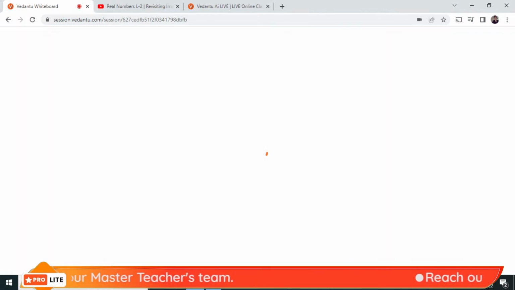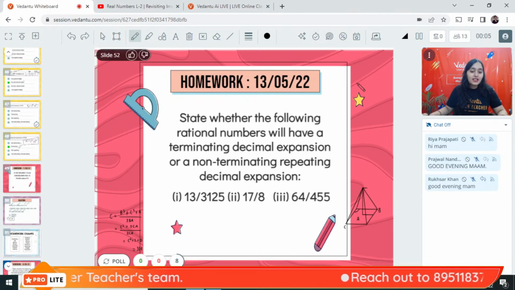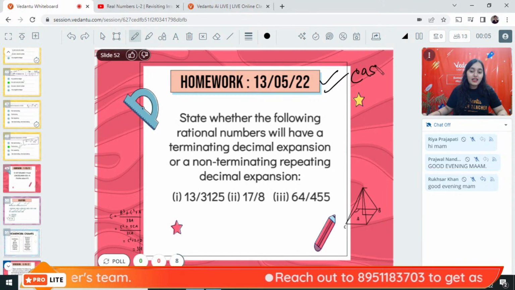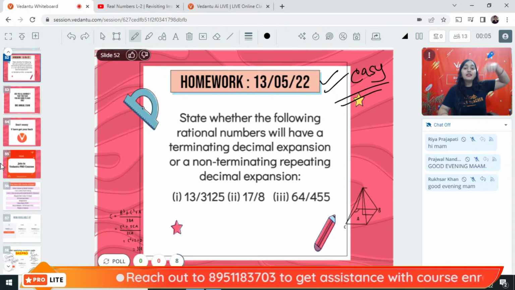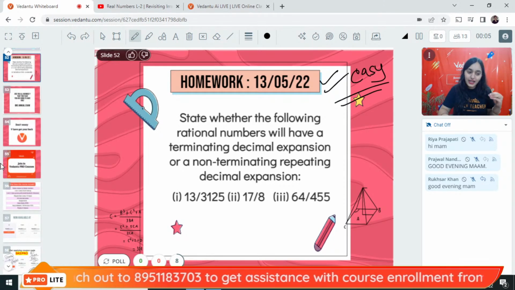Superb. So, today's homework task will be this. It is a very easy homework that I am giving to you guys. So quickly solve it and tell the answer in the comment section today itself.